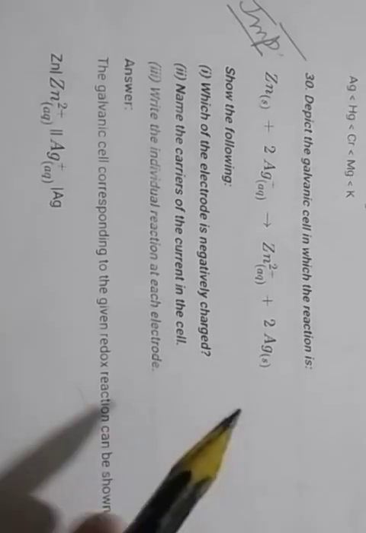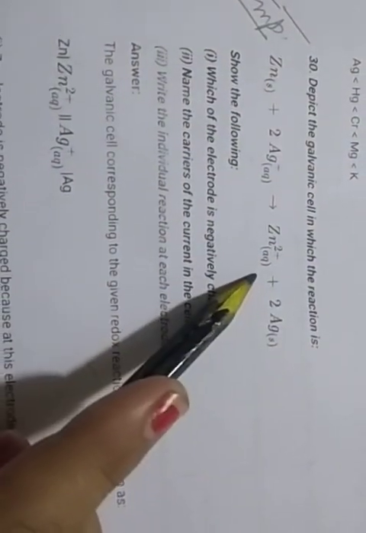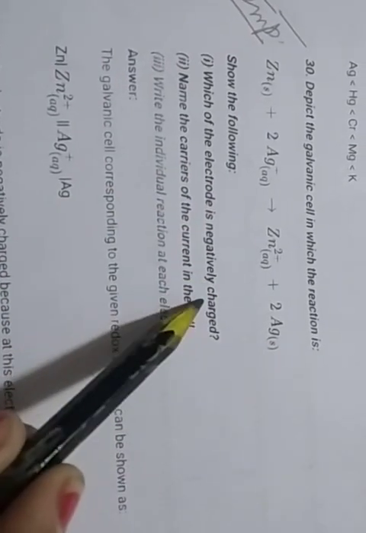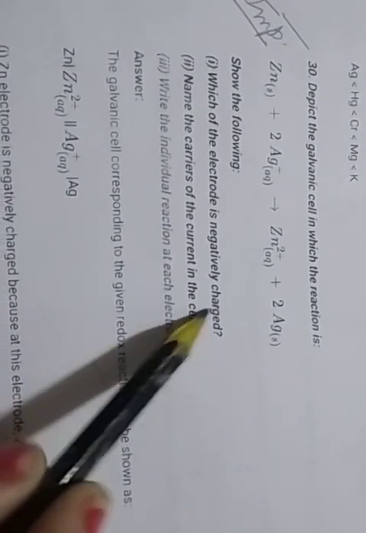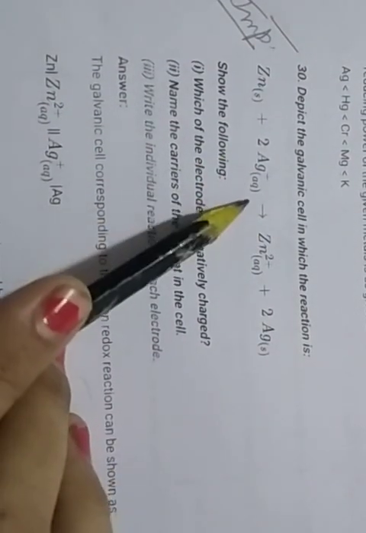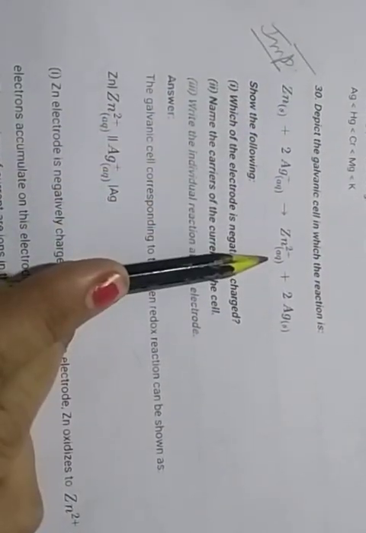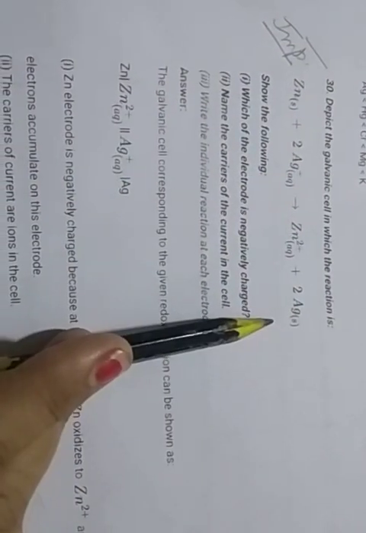Depict the galvanic cell in which the reaction is given. Which of the electrodes is negatively charged? Here you see the reaction given: Zn plus 2Ag plus converted into Zn plus 2 and 2Ag. So first we have to write the equation like this: zinc converts into Zn plus 2, and then Ag plus converts into Ag.